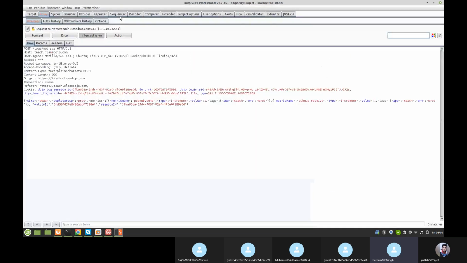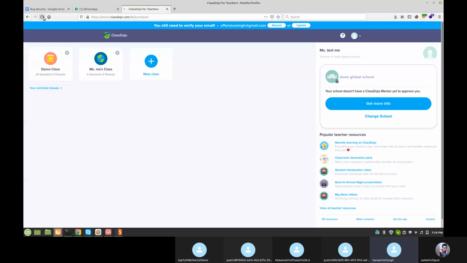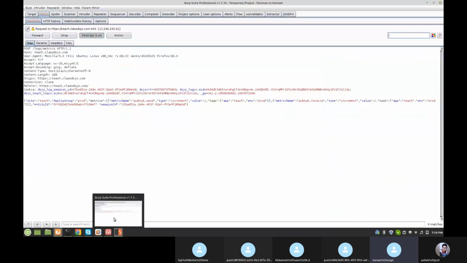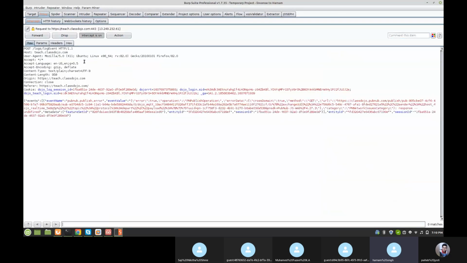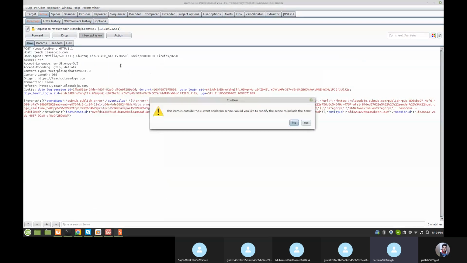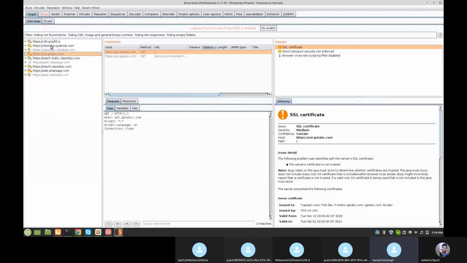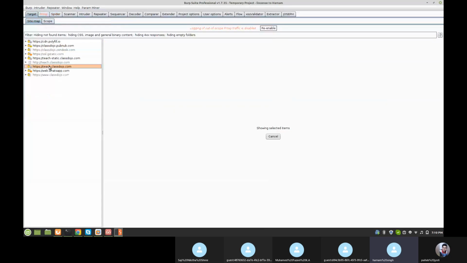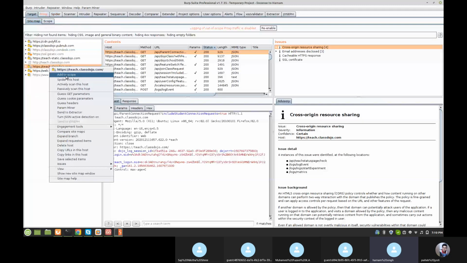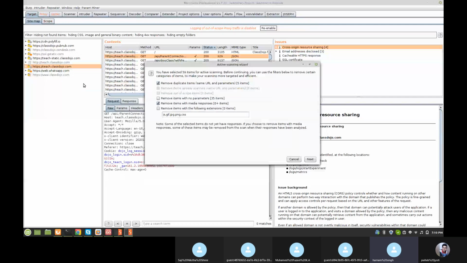Refresh the page, and here, not this one, the request. Search it again, ClassDojo. Send to spider, spider the whole website. In the target tab, add to scope, spider the host, and actively scan the host.